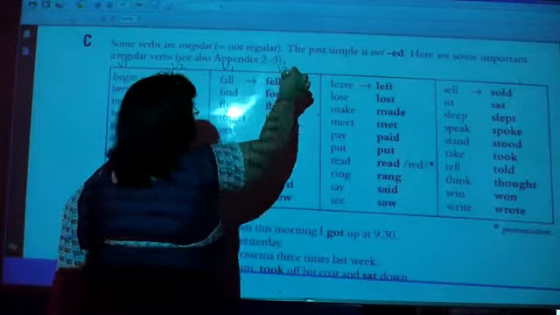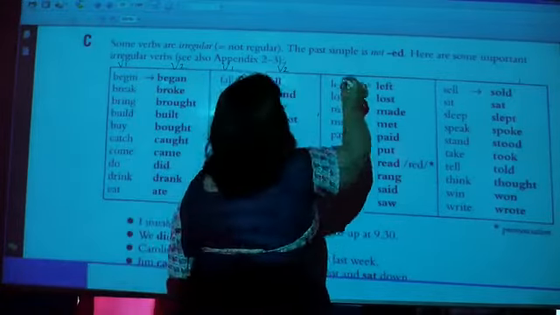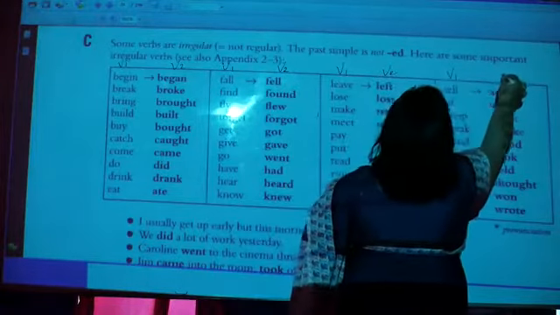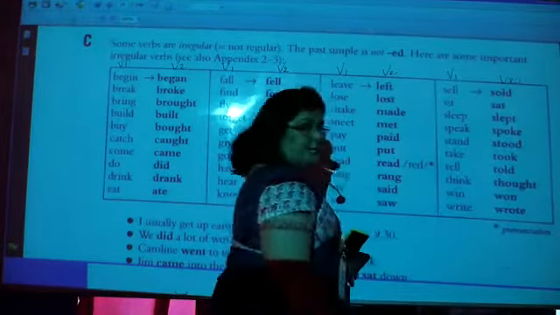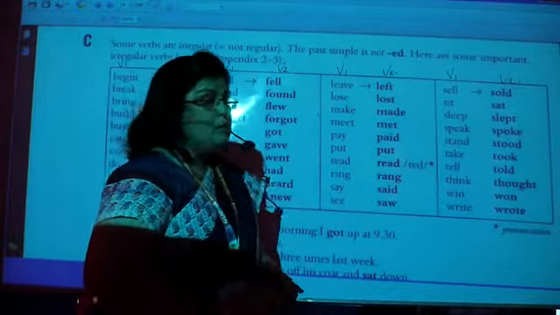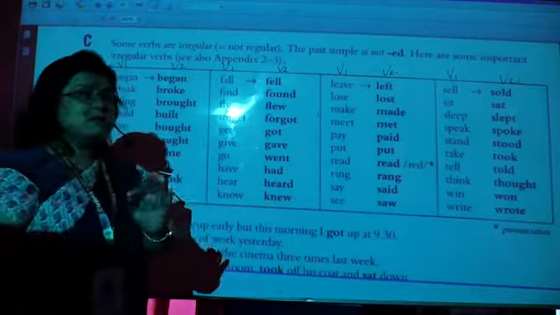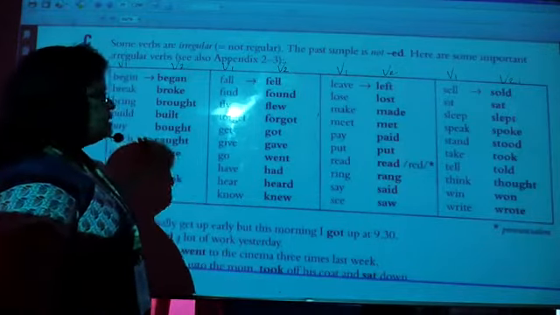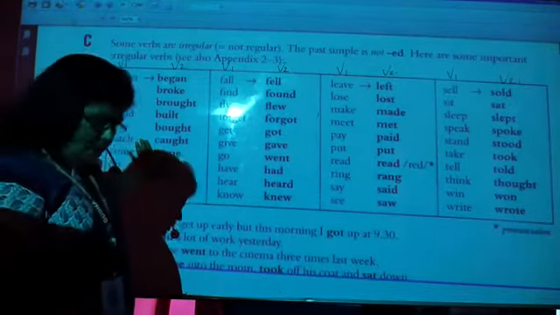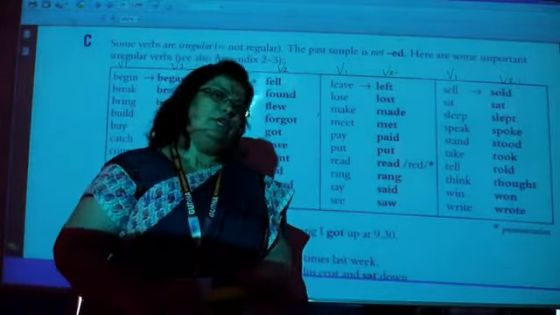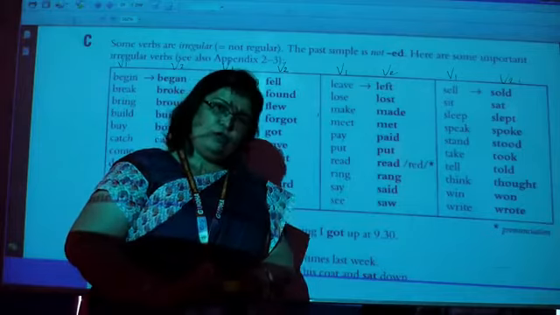Got it? They have not given the third form till now. They have given you only the first form and the second form. You can consult this table if you don't remember. But children, I think it is high time by now you should learn all the three forms of the verbs which are given to you.